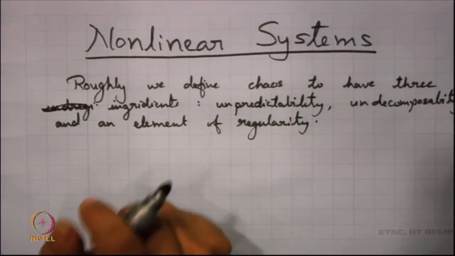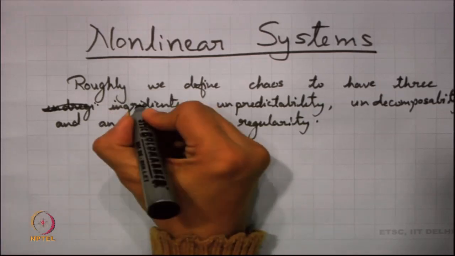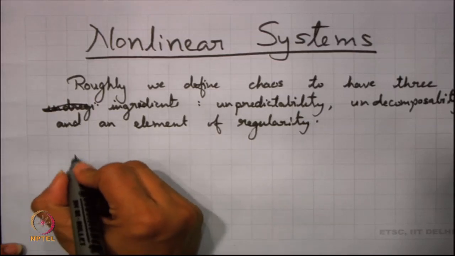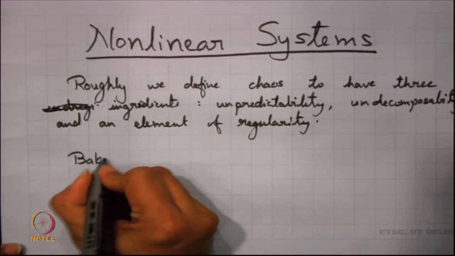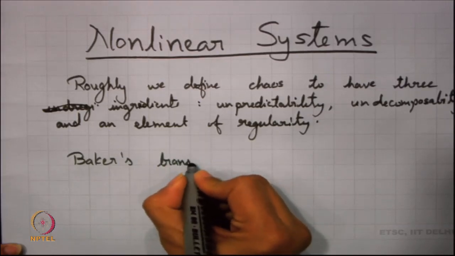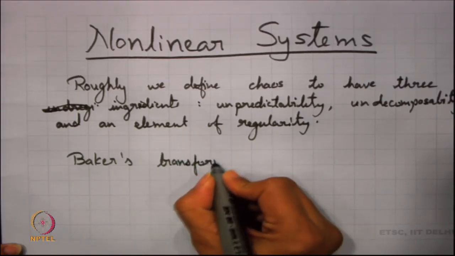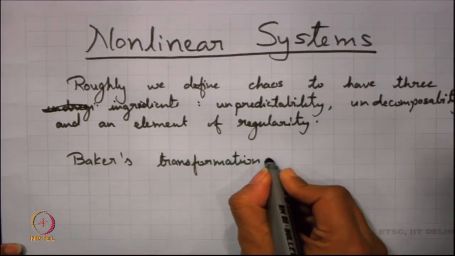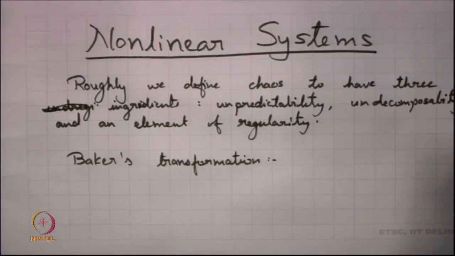Now, if we try to see these aspects, we can look into some examples here. The first example that we take here will be Baker's transformation. Now, what is Baker's transformation?